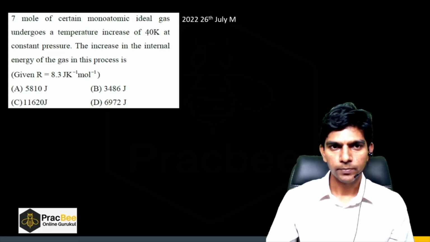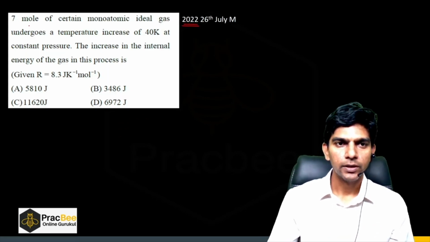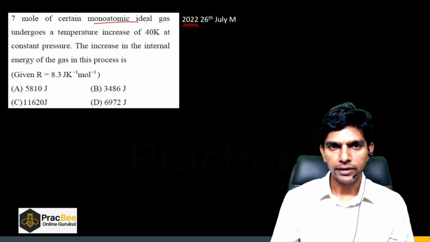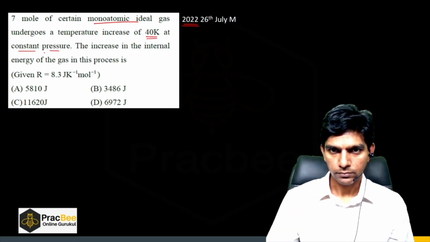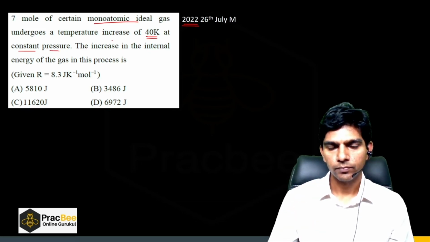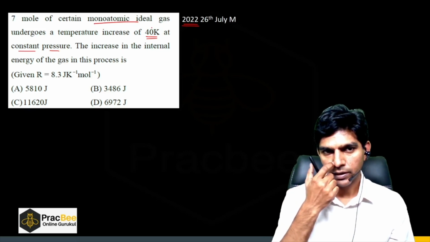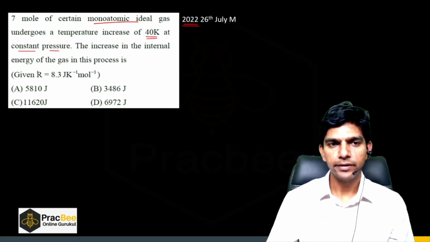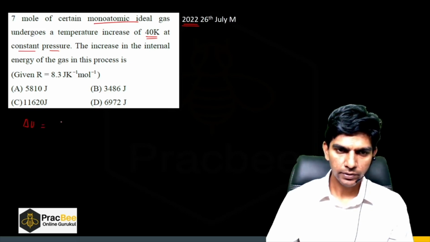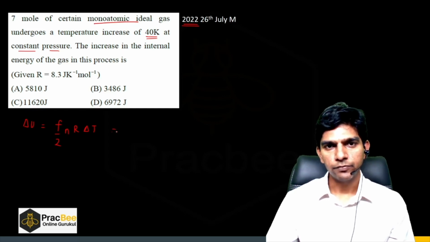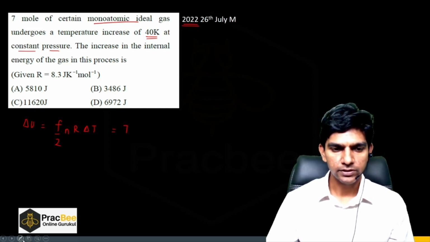Now let us see another question. Again, it was asked in 2022. 7 moles of a certain monatomic ideal gas undergo a temperature increase of 40 Kelvin at constant pressure. So we are increasing the temperature by 40 Kelvin at constant pressure. What is the increase in the internal energy of the gas in this process? Now the increase is given by F by 2 n R delta T. n is given as 7 and it's a monatomic gas.